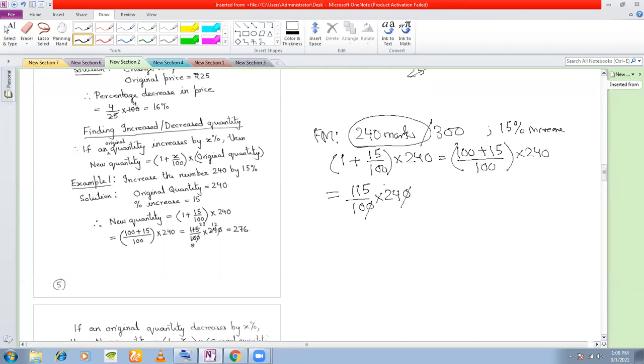Okay, sir. I was saying that I will calculate 15% of 240 and then add it to 240. Yes, you can do that also, but this is a direct method. This is a direct method of getting it. You can do that method also. That method is in two steps. This method is in one step only.